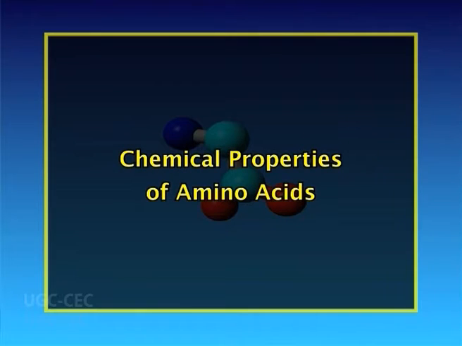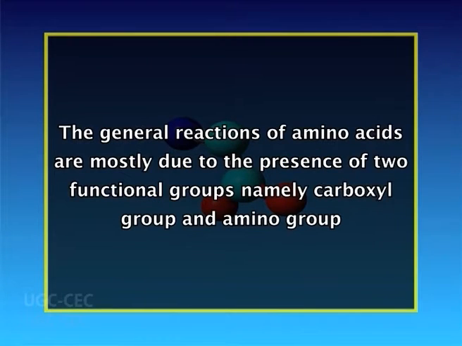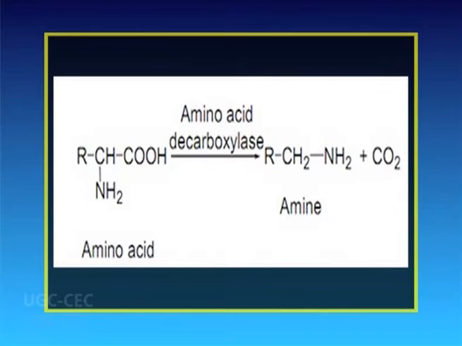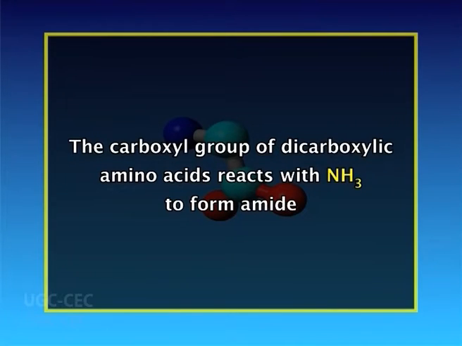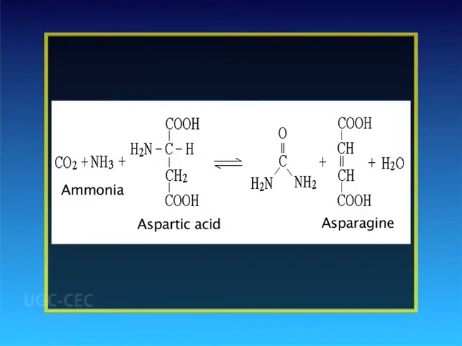Chemical properties of amino acids. The general reactions of amino acids are mostly due to the presence of two functional groups, namely the carboxylic group and the amino group. Amino acids undergo decarboxylation to produce corresponding amines. The carboxylic group of dicarboxylic amino acids reacts with ammonia to form amide. For example, aspartic acid reacts with ammonia to form asparagine and glutamic acid reacts with ammonia to form glutamine.